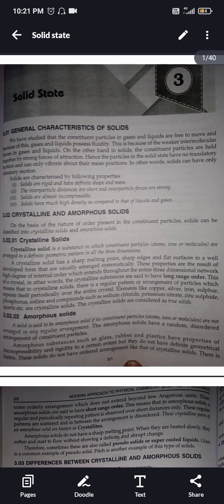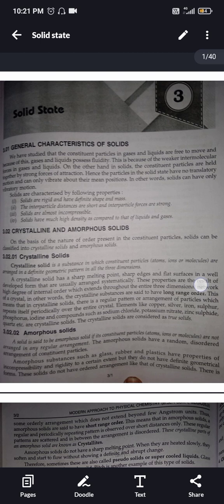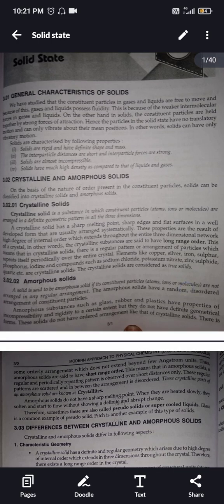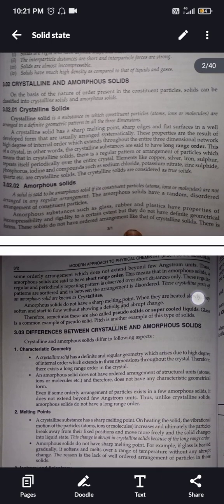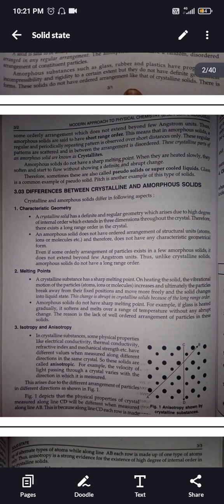Amorphous solids. A solid is said to be an amorphous solid if its constituent particles are not arranged in any regular arrangement. The amorphous solids have a random, disordered arrangement of constituent particles. Amorphous substances such as glass, rubber, or plastics have properties of incompressibility and rigidity to a certain extent, but they do not have definite geometrical forms. These solids do not have an ordered arrangement like that of crystalline solids. There is some orderly arrangement which does not extend beyond a few angstrom units. Thus, amorphous solids are said to have short range order.